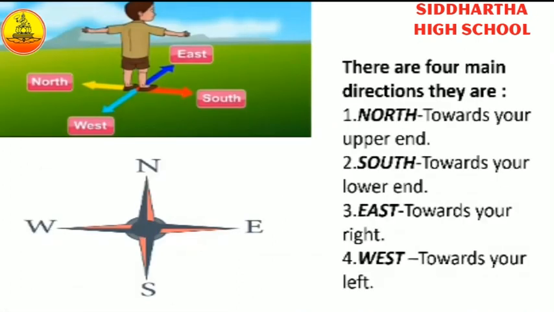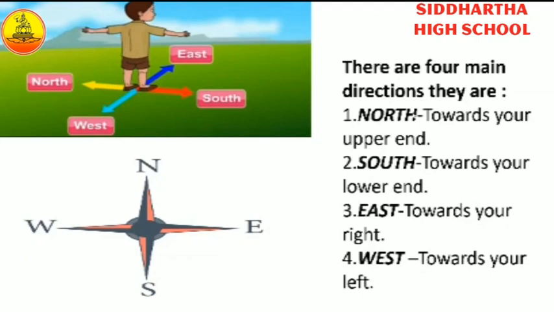Next, directions. There are four main directions. How many directions are there? Four directions. They are north, south, east, and west. These are the four main directions. Okay, children.